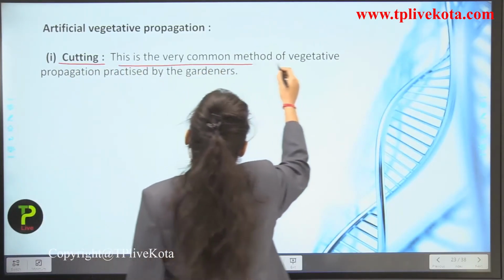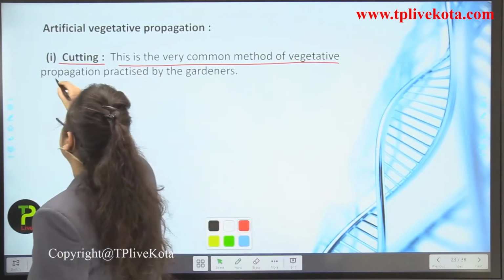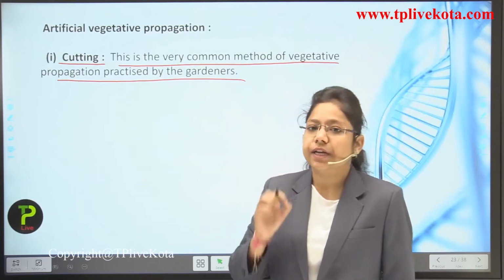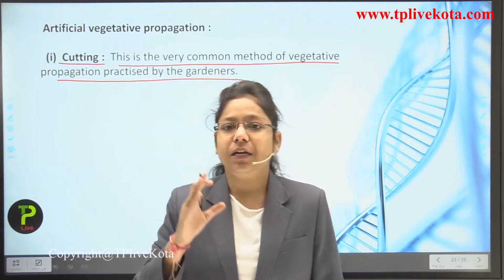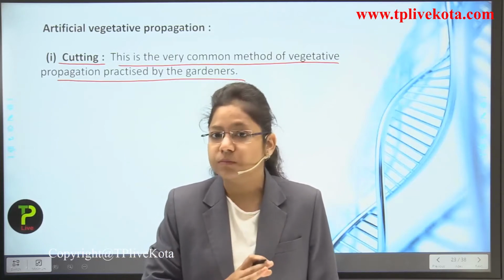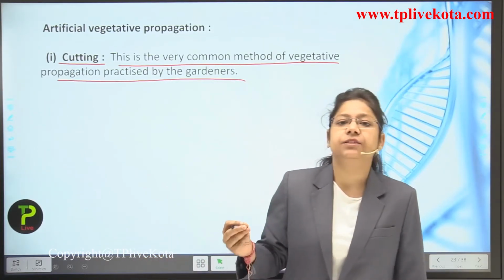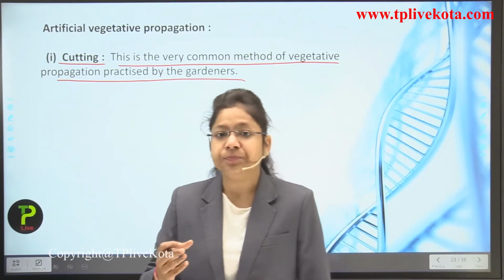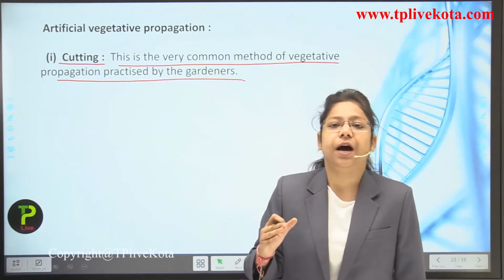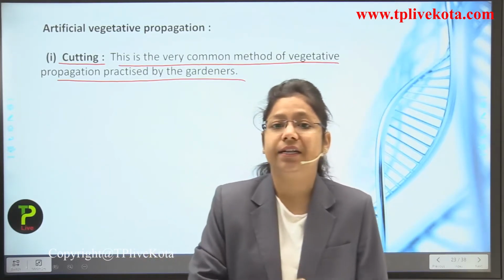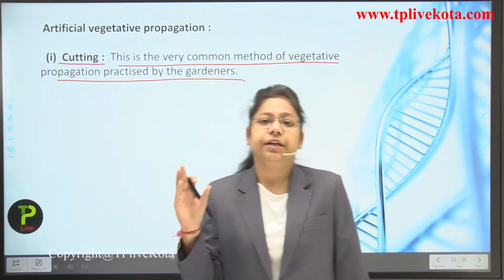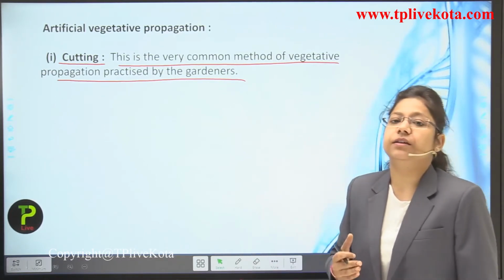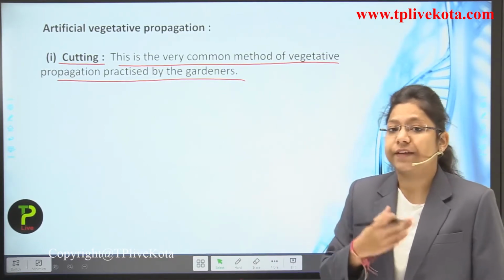This is the very common method for vegetative propagation practiced by gardeners. Some people do this method at their homes also, for growing new plants from the stem part of the plant. You have seen that when a gardener comes to your home, they just cut the stem part of the rose plant and plant it in the soil, and after some time a new plant develops from that stem part. So this is how the cutting method is used by gardeners for vegetative propagation.